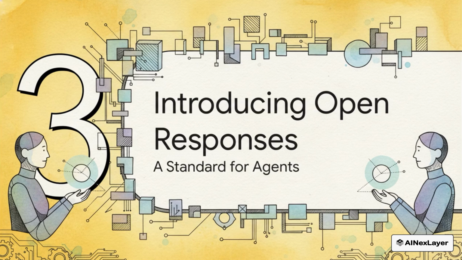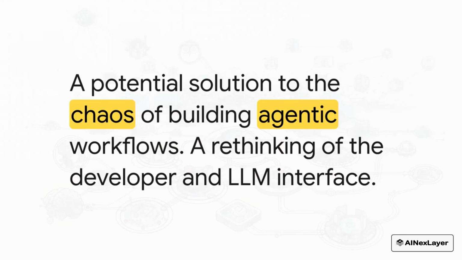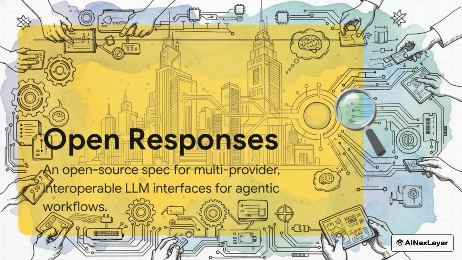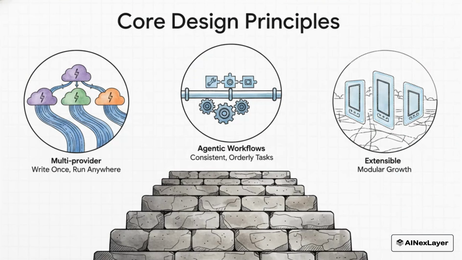One that's actually built from the ground up for agents. And that is exactly where Open Responses enters the picture. Open Responses is the proposed way out of all this chaos. It's not just an update, it's a complete rethinking of the interface between us, the developers, and the large language models we're trying to work with. Now, this is not just another company's proprietary API. Open Responses is an open-source specification. You can think of it like a shared blueprint for everyone to use. It was kicked off by OpenAI, but it's being built by the whole community to create this one, unified, multi-provider standard for building agents.